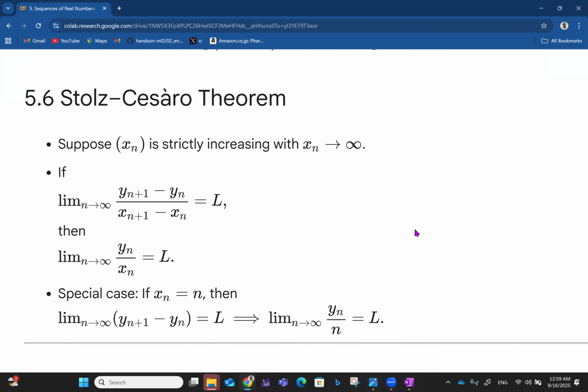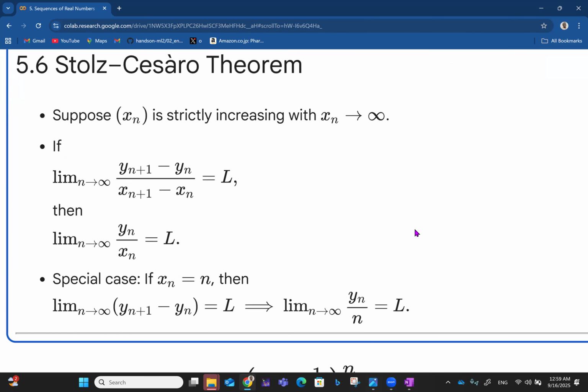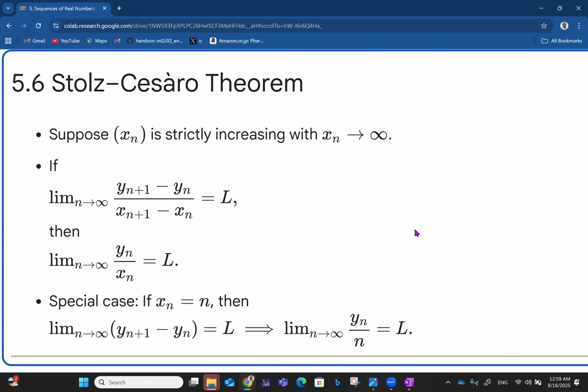So then we have the Stolz-Cesaro theorem. Now, most of the times when you hear these big names, they are not really that big. The name just makes it look like it's one big term. So let's look at what the Stolz-Cesaro theorem talks about.